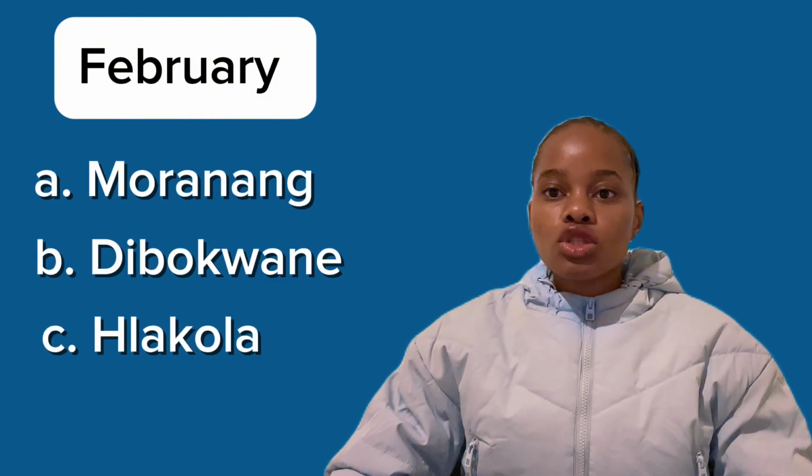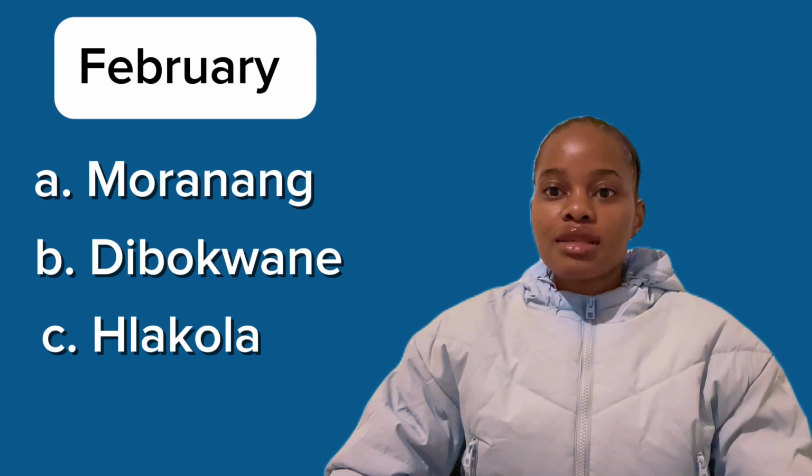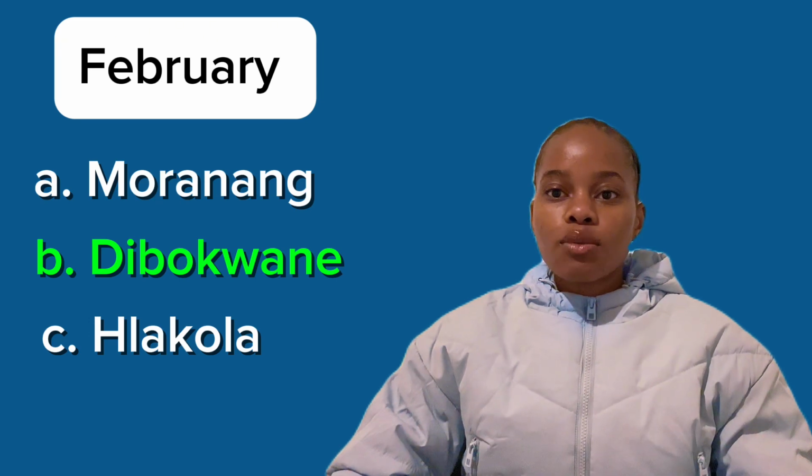So the next one we have is February. What is February in Sepedi? Is it A, Moranang, B, Dibokwane, C, Hlakola? So the correct answer is B, Dibokwane. February is called Dibokwane.